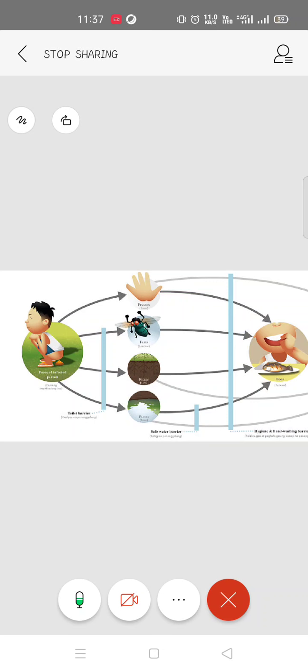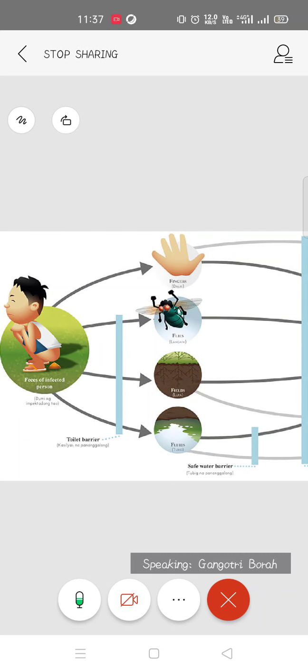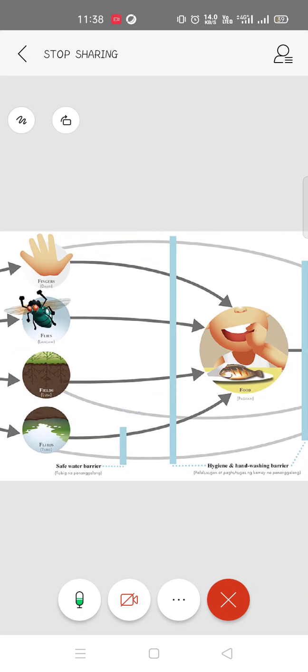So this is the transmission route, the fecal-oral route. From the feces of one infected person, not only a child, if that feces is distributed into other bodies and hygiene is not maintained, then it will go into someone else through the mouth. Mouth means orally, so that is called your fecal-oral route.